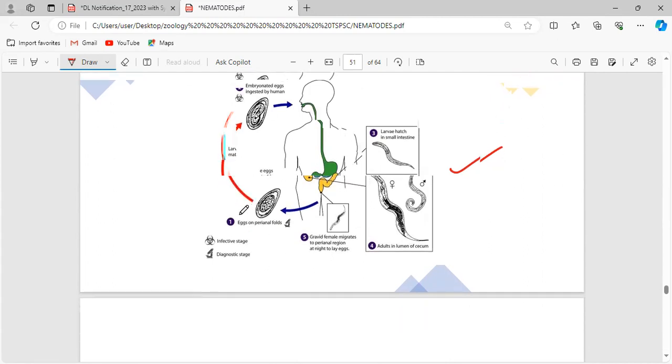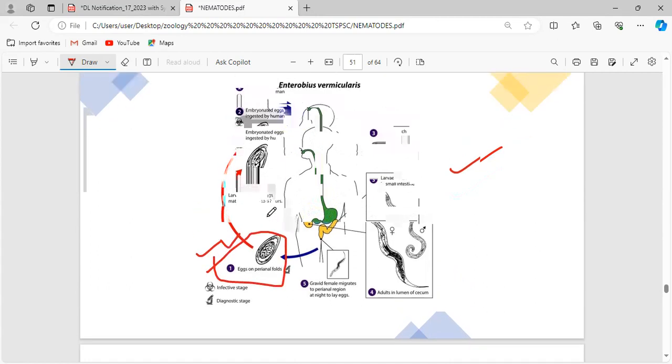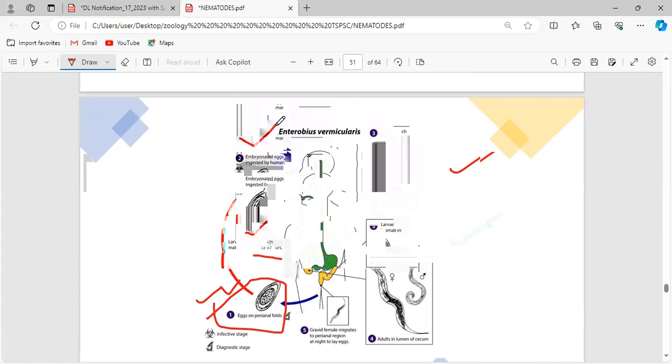Now, the eggs will be on the perianal folds. They will be released by the adults. The egg has to hatch out, and after the egg hatches, larval stages will be produced, and the larva inside the eggs will mature within 4 to 6 hours. The larval stage present inside the egg will mature. Now, the embryonated eggs are ingested by the human. So this is the stage where the human gets infected.